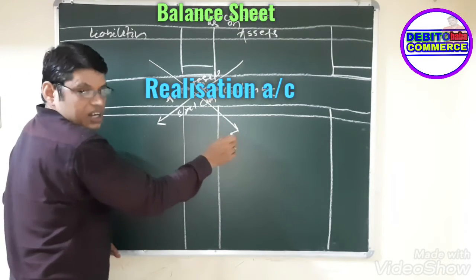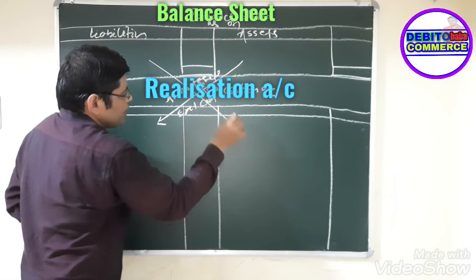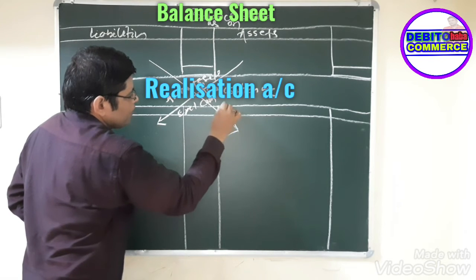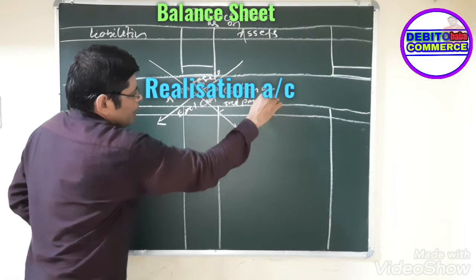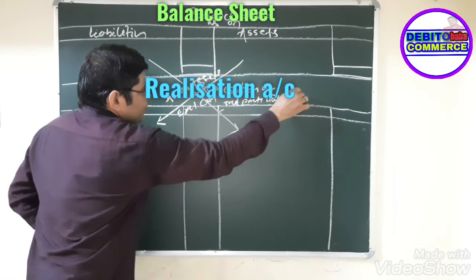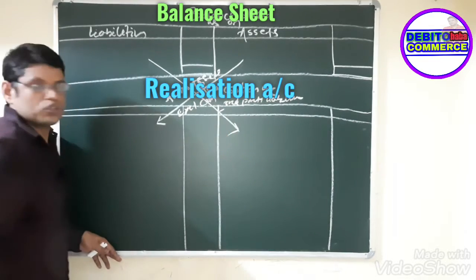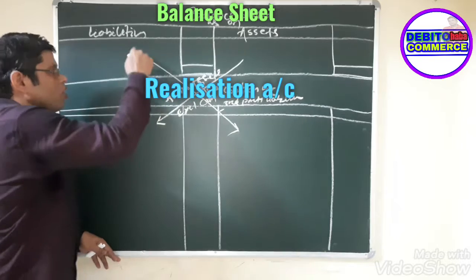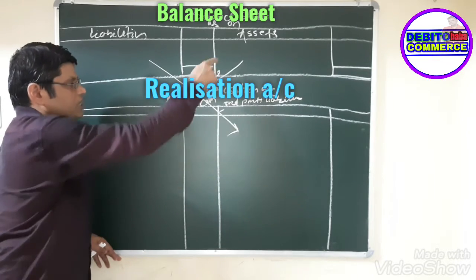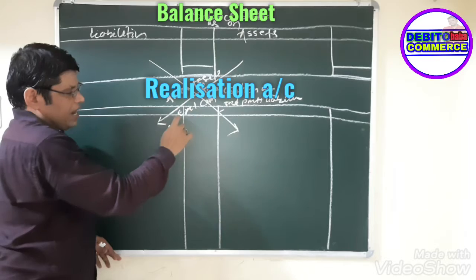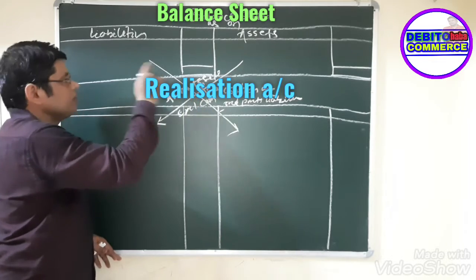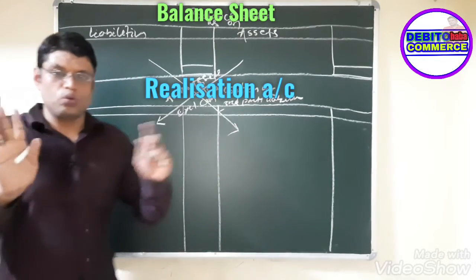In the realization account credit side, you record the third party liabilities. So when we record these things, all the accounts are closed excluding cash, bank and the partners' capital, which we have not closed.